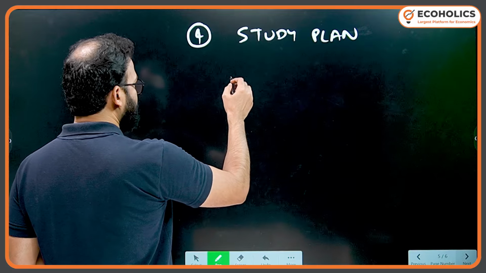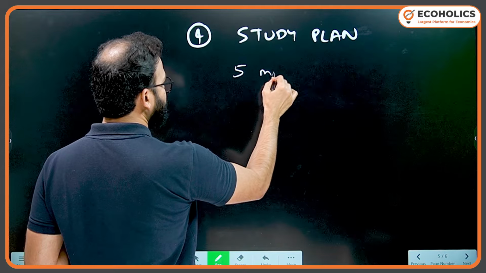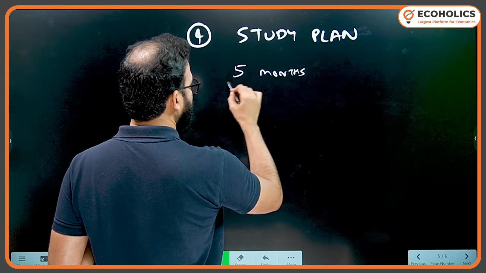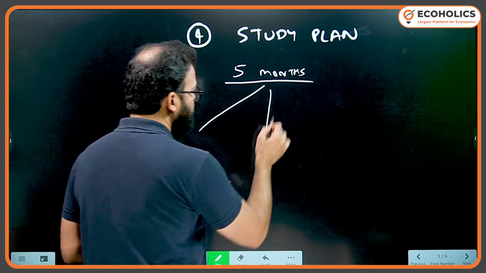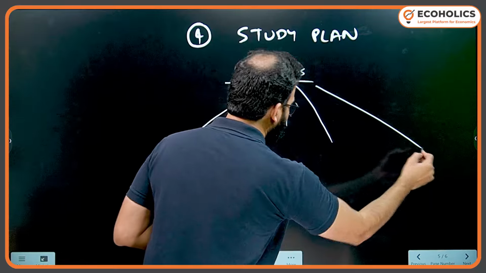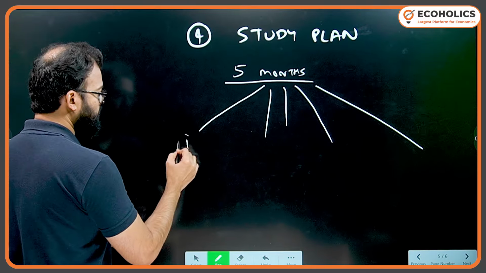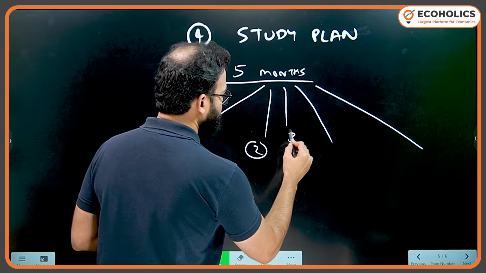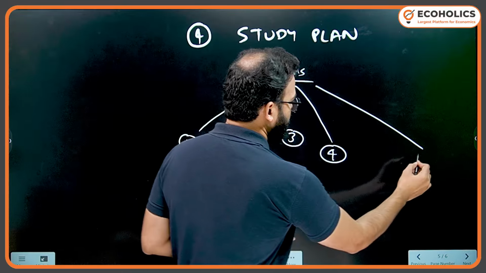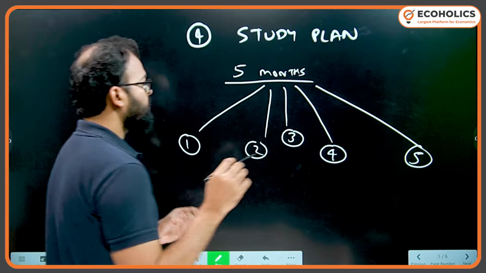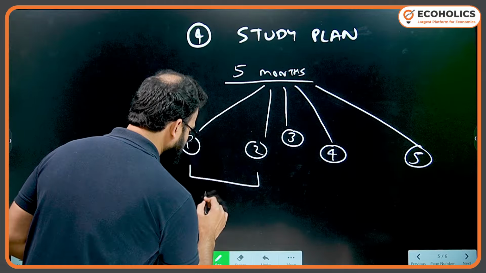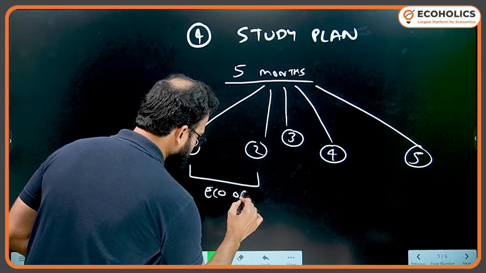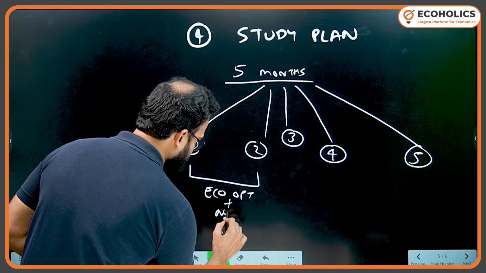Now we talk about study plan. I always give my students in my live batch a 5 months plan. What does it mean? 5 months plan should be divided into several months: month 1, month 2, month 3, month 4 and month 5. While studying economics as an optional, first 2 months it should be eco optional plus newspaper.